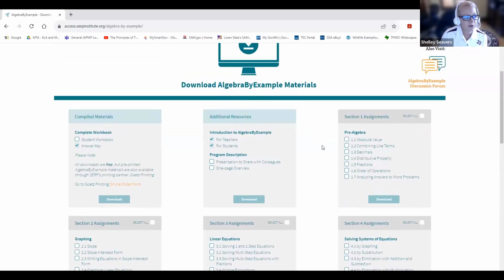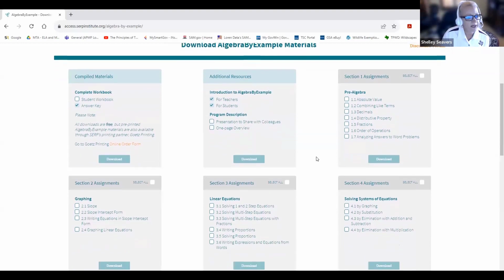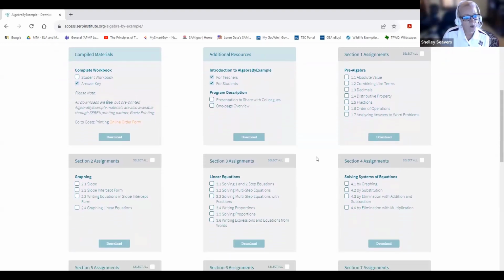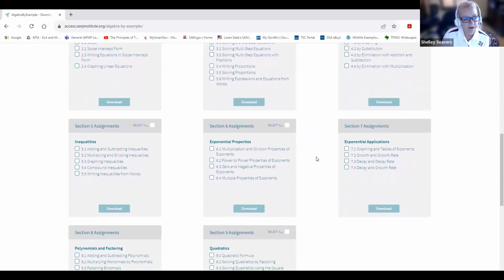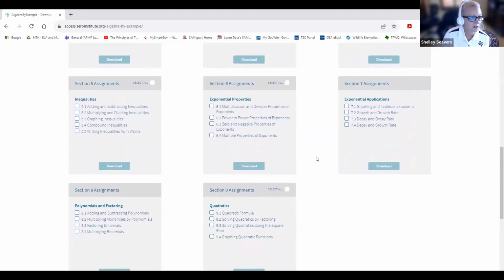First thing I would do, though, is here under additional resources, Introduction to Algebra by Example, there's one for teachers and one for students. I don't have that PDF downloaded for sharing today, but I have looked at it and it's amazing. You will want to make sure that you have your copy and you have a copy for your students.